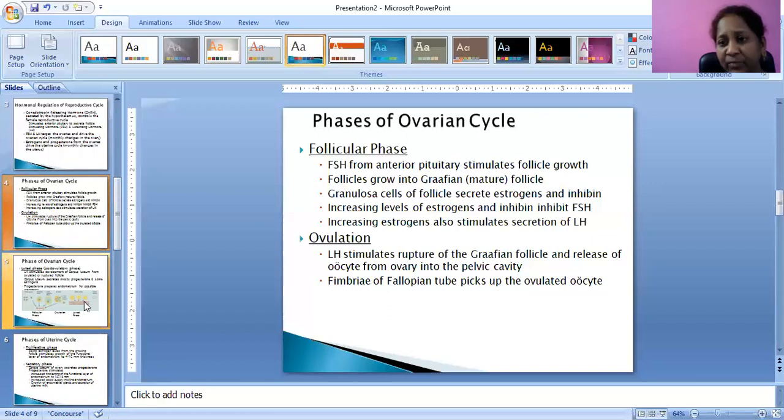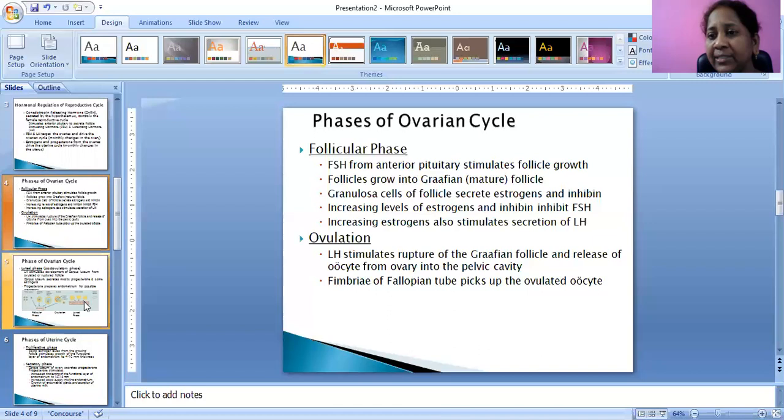Inside the Graafian follicle, granulosa cells will be secreting the hormones estrogen and inhibin. When estrogen and inhibin levels rise, they stop the secretion of FSH, which stimulates the production of luteinizing hormone. This is about the follicular phase.